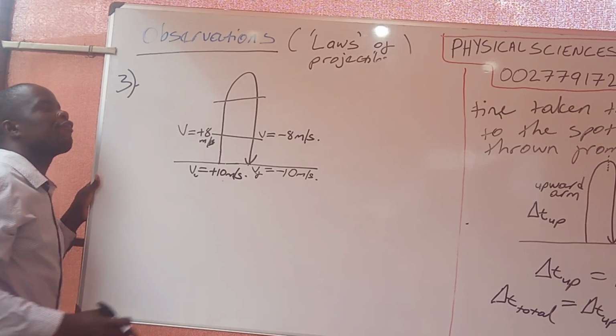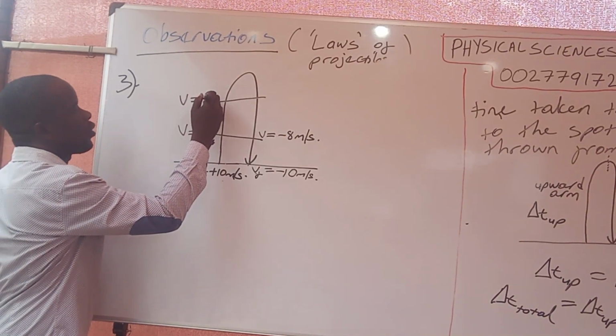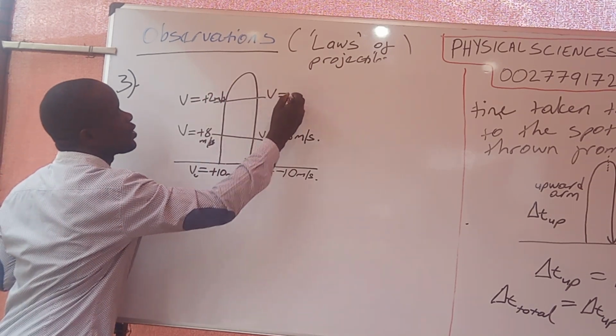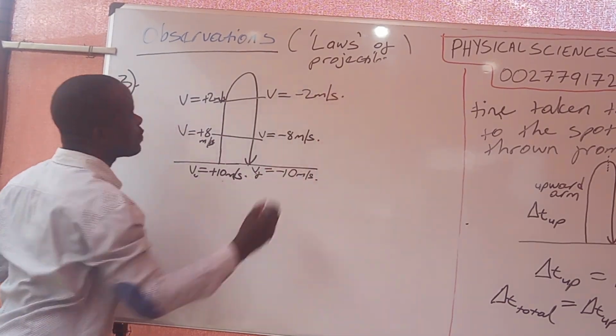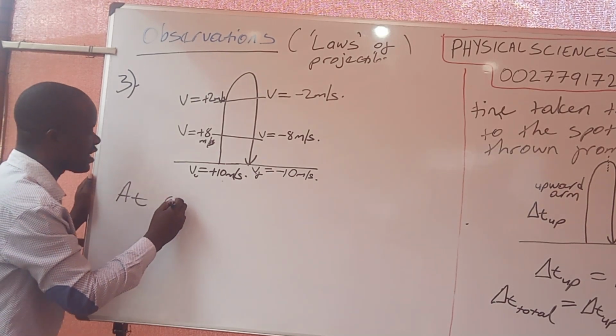Let's just give values to this other level now. If the velocity of the projectile going up here is positive 2 meters per second, the velocity of this projectile on this side is going to be negative 2 meters per second. Let's put it into a law. What are we saying? At any given level,